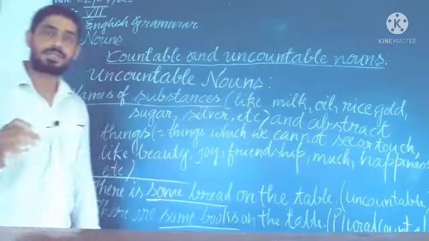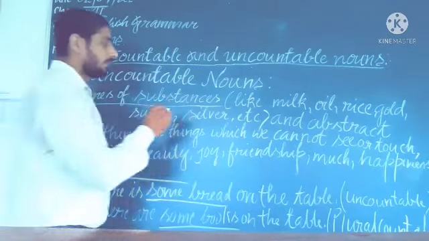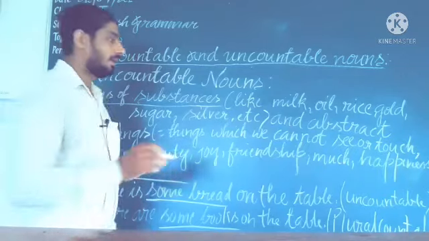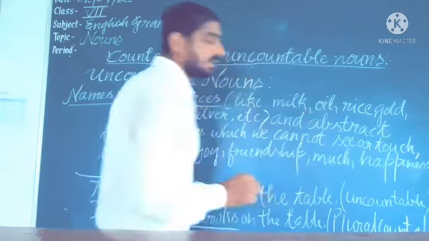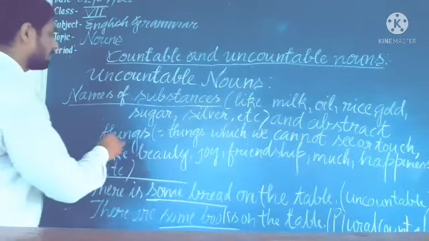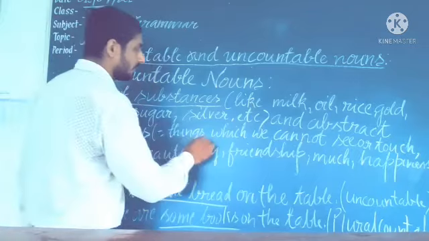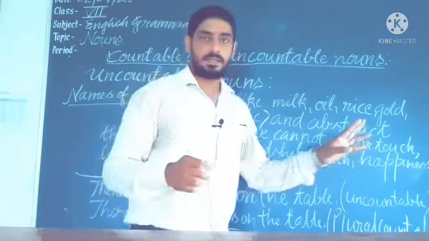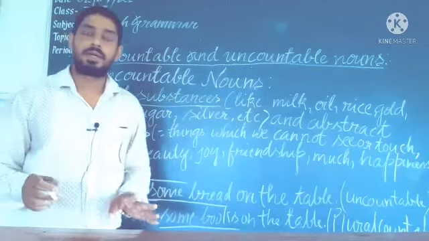These are substances. So all the substances and abstract things, meaning abstract nouns, are uncountable.